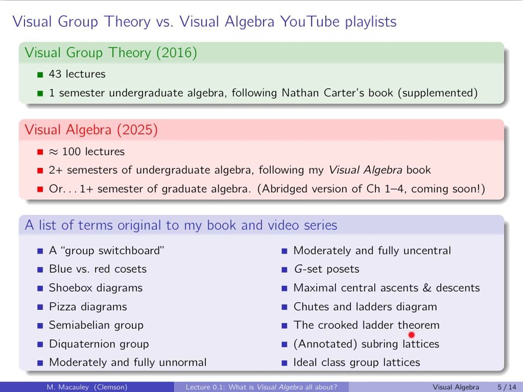The crooked ladder theorem is how I proved that the ascending and descending central series have the same length. And I use something called, well, you can imagine what a subring lattice is, but I annotate it with colors to represent different subring structures in a unique way. Then when we get to chapter 9, we do some algebraic number theory. I'm going to construct lattices involving the ideal class group. I'm not a number theorist and I don't know too much about it, but I've shown this stuff to number theorists, and from what I can tell, they say they haven't really seen this before.